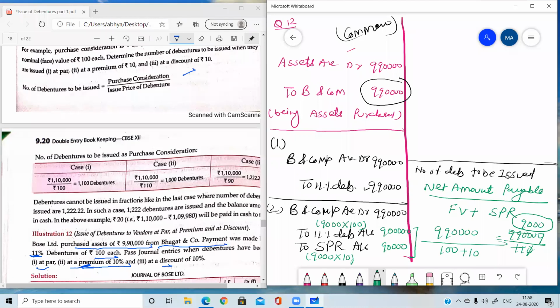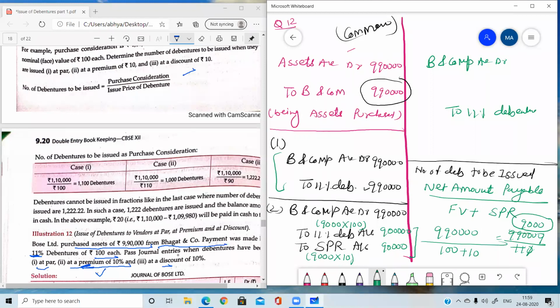So we have also done the second case. Now come to the third case. In the third case, the debentures are issued at discount. So first of all, we need to write the journal entry. First write the basic entry, Bhagat and Company account debit to 11% debenture. Why am I telling you that this is the basic entry? As you can see, this entry is passed in all the three cases.